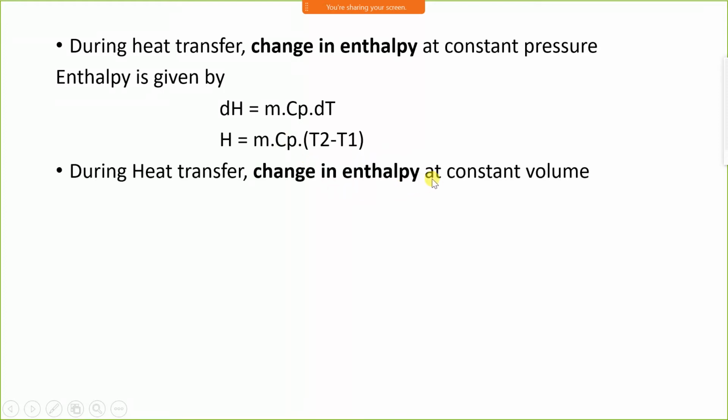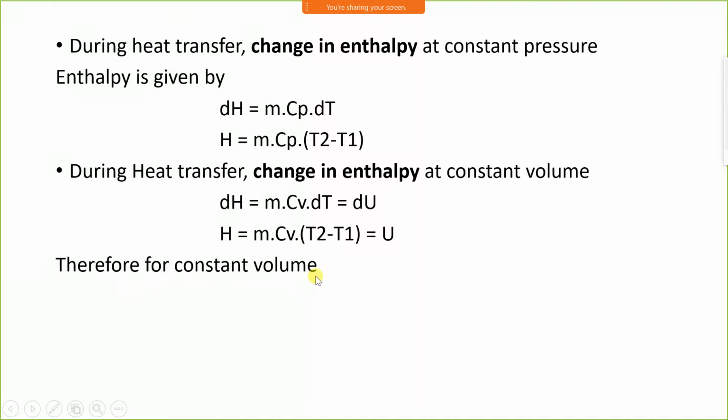During heat transfer, change in enthalpy at constant volume: it will be mCv dT, and mCv dT is equal to dU, or we can write H equals mCv (T2 minus T1), which is equal to the change in internal energy. At constant volume, change in enthalpy is equal to change in internal energy, but at constant pressure it is different. Therefore, for constant volume, dH is equal to dU.